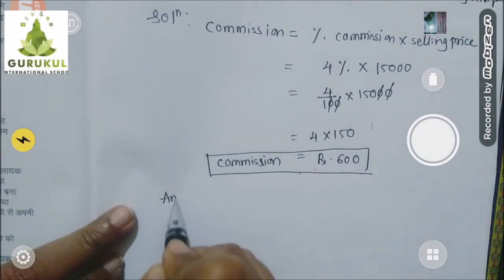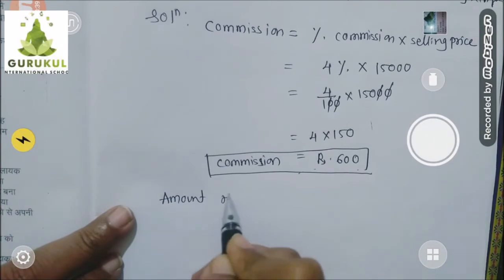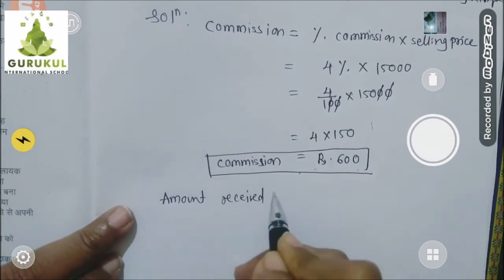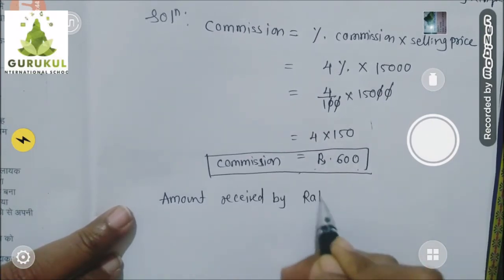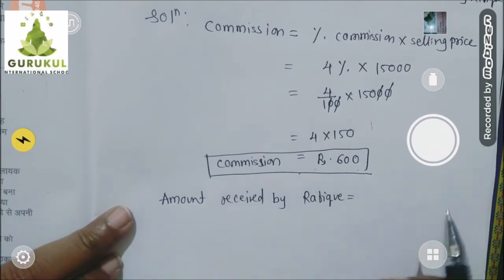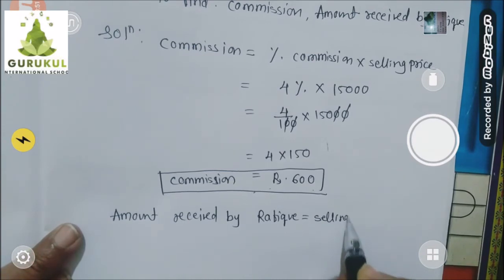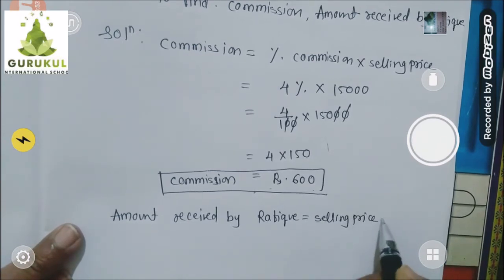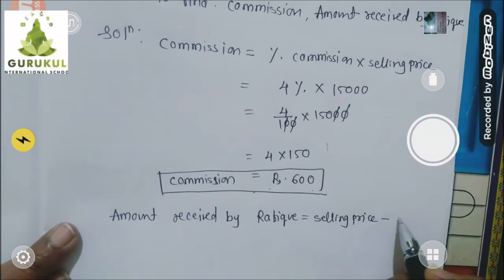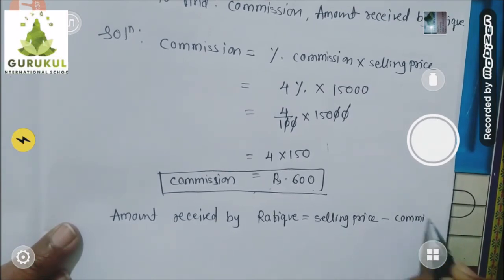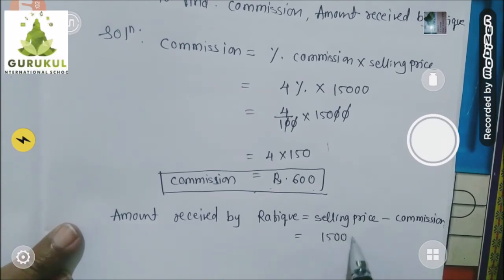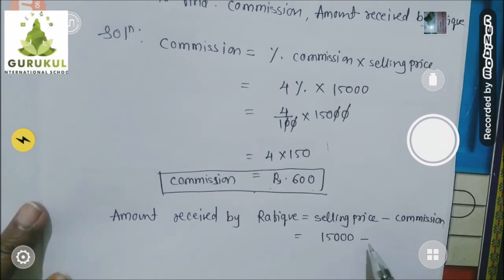Let's find out. Amount received by Rafiq is equal to selling price, means how much rupees flowers he sold, minus how much rupees he gave to the commission agent, that is commission. So 15,000 rupees flowers he sold, so he should get back 15,000 rupees.